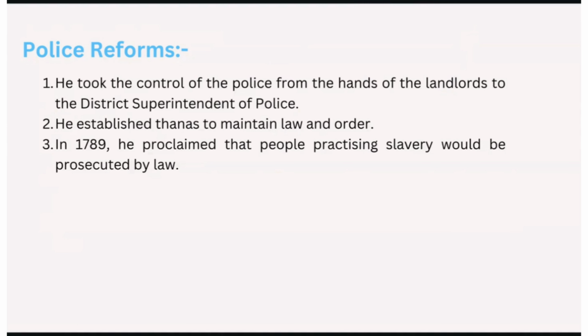And he also established tanas to maintain law and order. So tanas are nothing but the police stations. He established police stations in every town for maintaining law and order. And also he proclaimed that people practicing slavery would be prosecuted by the law.